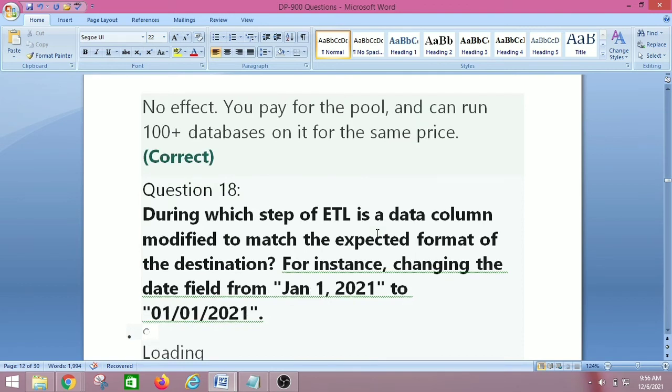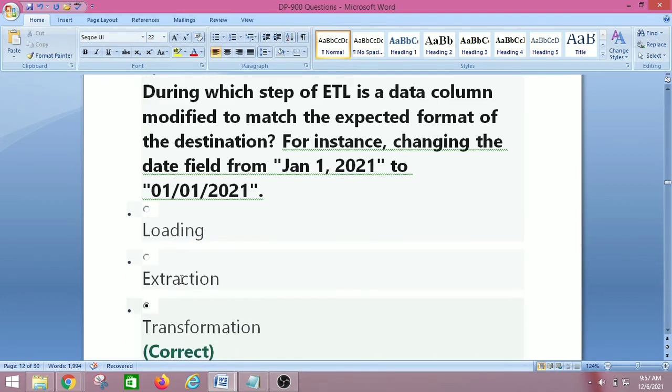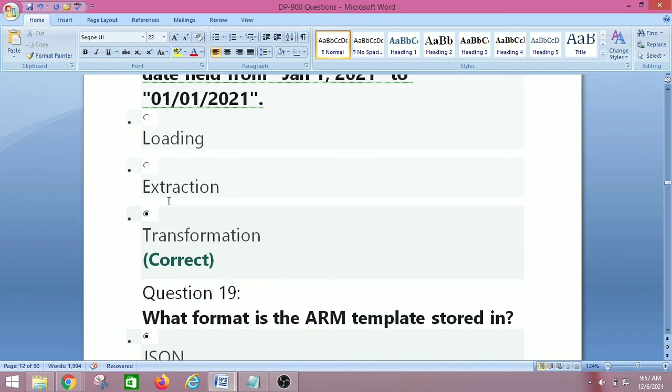During which step of ETL is a data column modified to match the expected format of the destination? For instance, changing the date field from Jan 1st 2021 to 1/1/2021. So loading, extraction, transformation. So the right answer is transformation. So data formatting is happening in the transformation step.